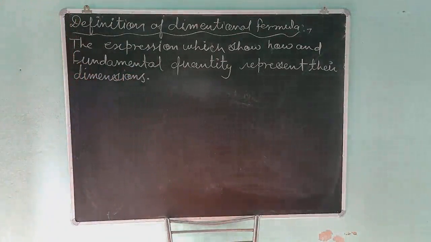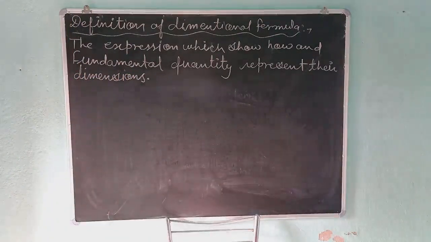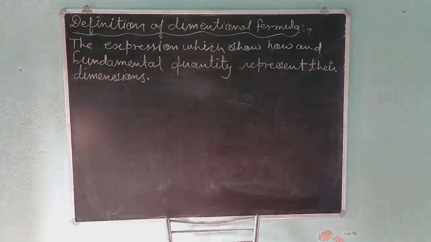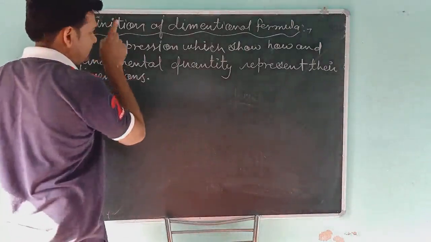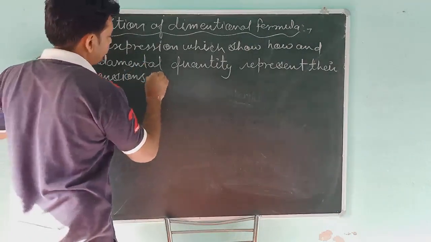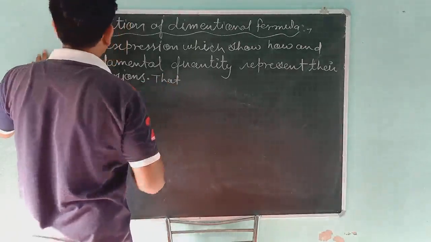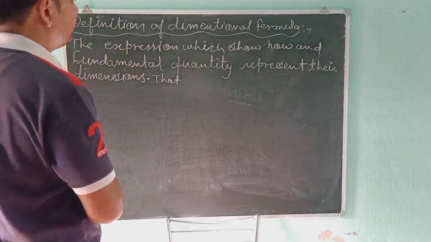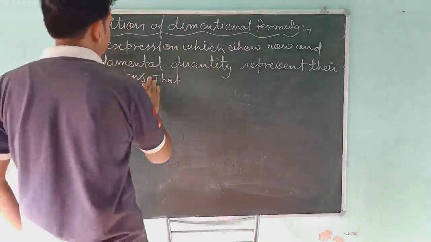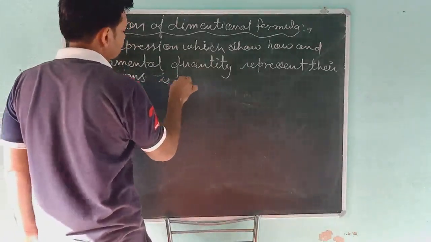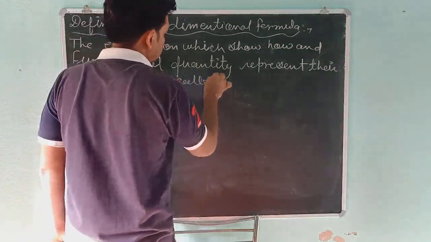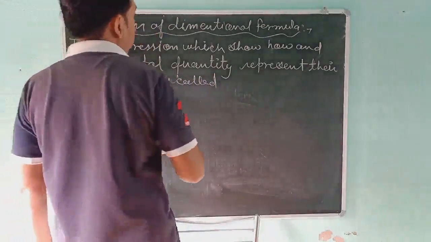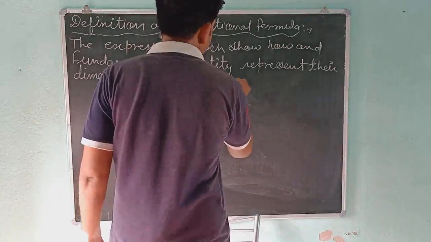That expression is called dimensional formula. The expression which shows how and which fundamental quantity represent their dimension is called the dimensional formula.